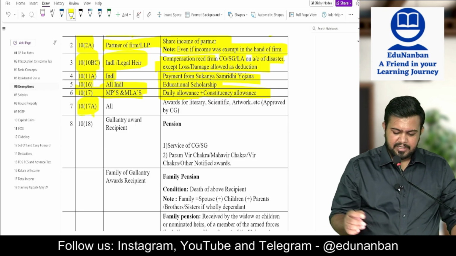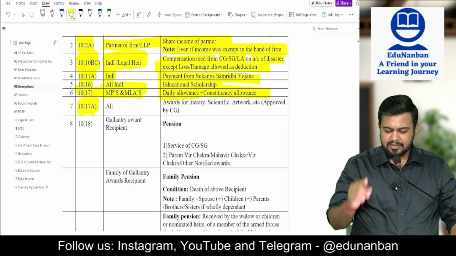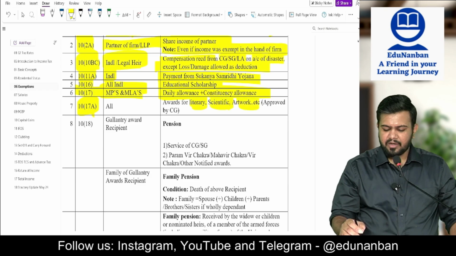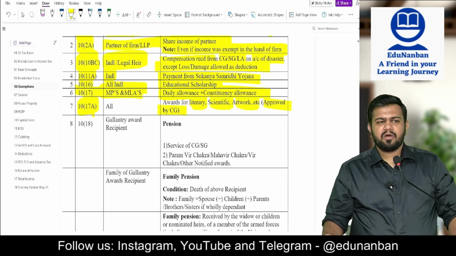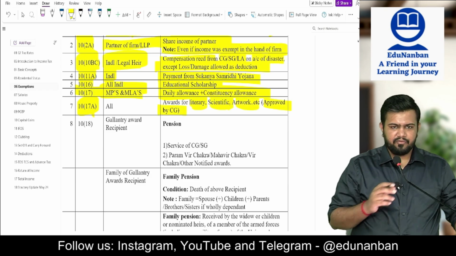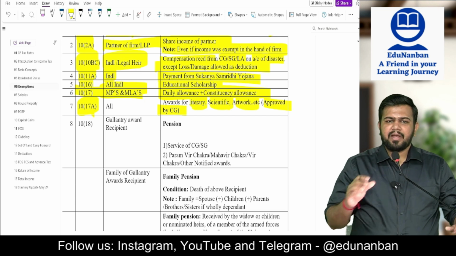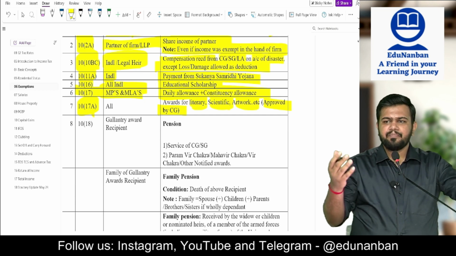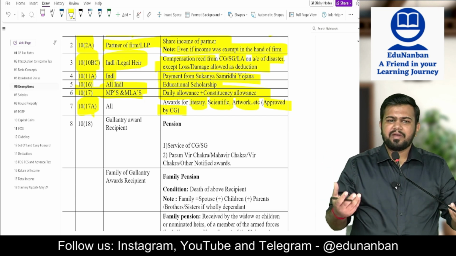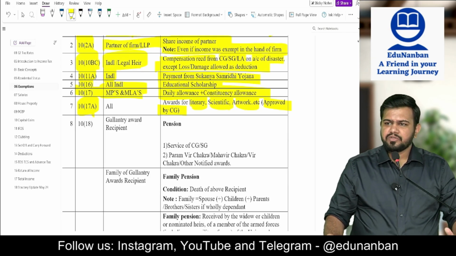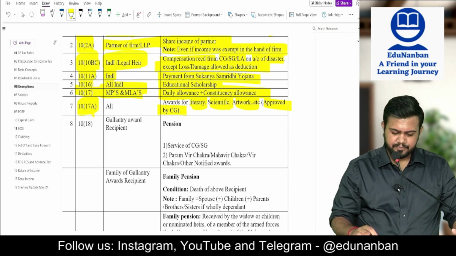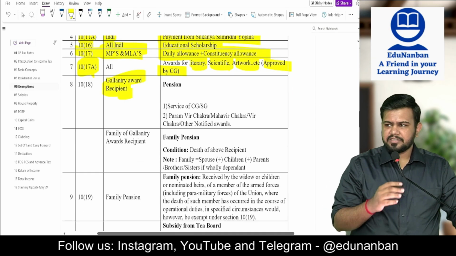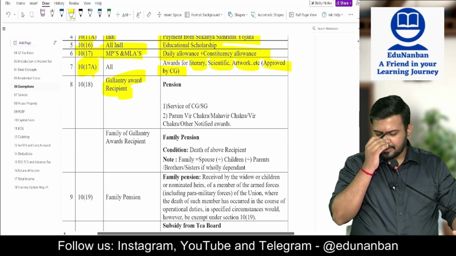Next, section 10 clause 17A, awards that are received for literary, scientific or artwork which are approved by the central government are fully exempt. For example, an actress receiving a national award for her good acting in a movie. So that is fully exempt. Next, gallantry award recipient.